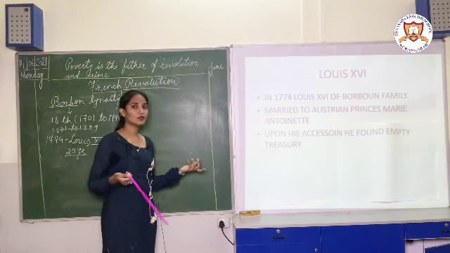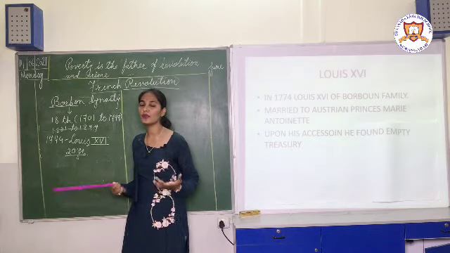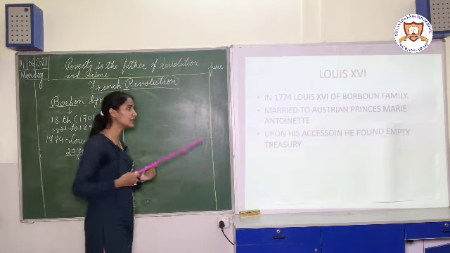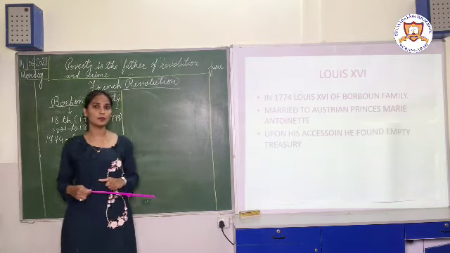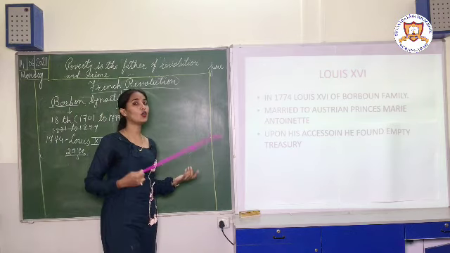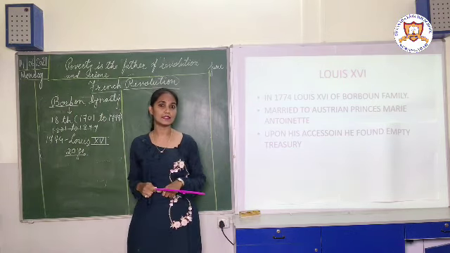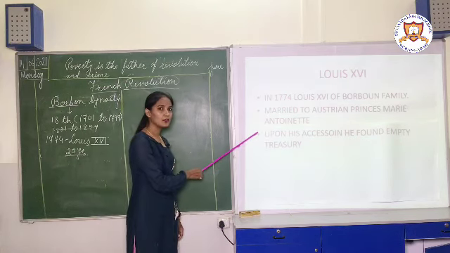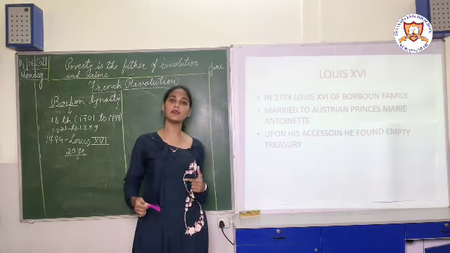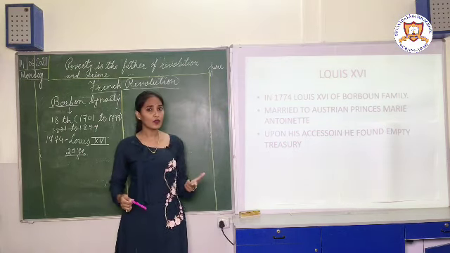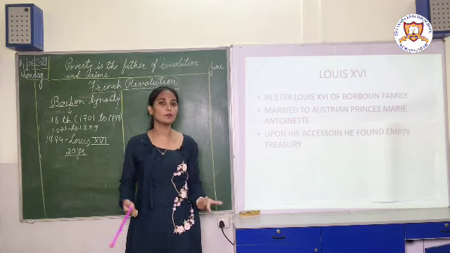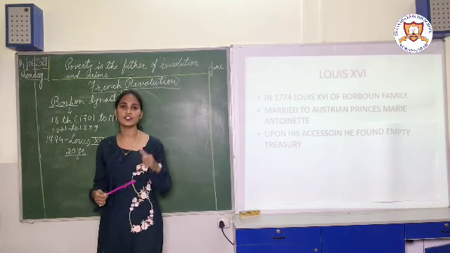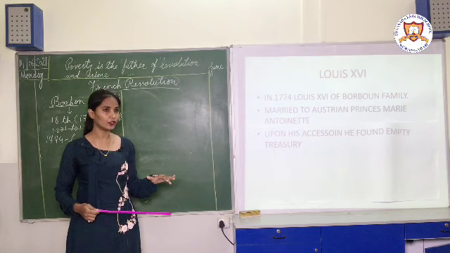Now you will say everything was going on smoothly: when he was very young he got the throne, and on top of that he married a beautiful princess of Austria. So what was the problem? Here only, when he became the king and got married, the problem started arising. The main problem was this: upon his accession, when he became the king, he found that the treasury was empty. There was no money with France. There were many reasons why the treasury was empty, that we will study later on.